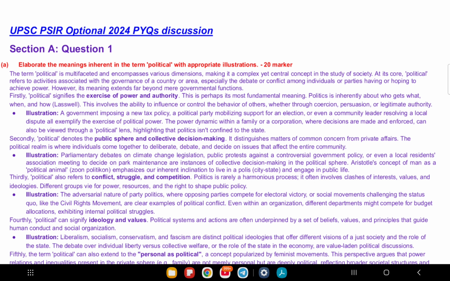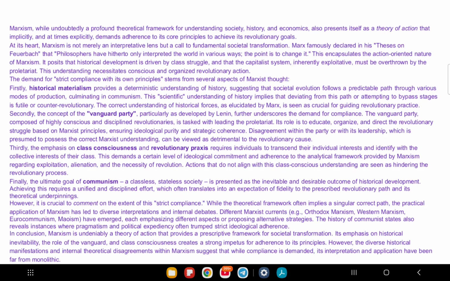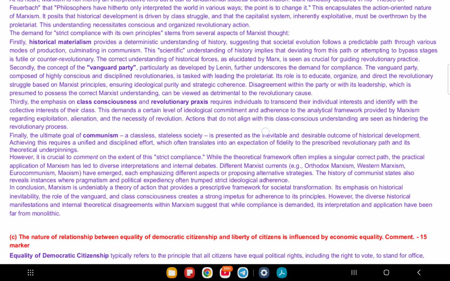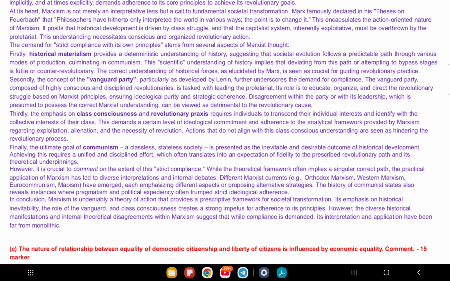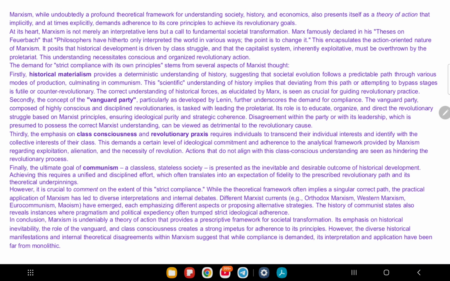Fourth is class consciousness. Marxism says workers must understand their exploitation and act together. If you don't agree with this, you are not helping the cause. Example, a worker who supports the capitalist boss instead of joining a union is seen as against Marxism.